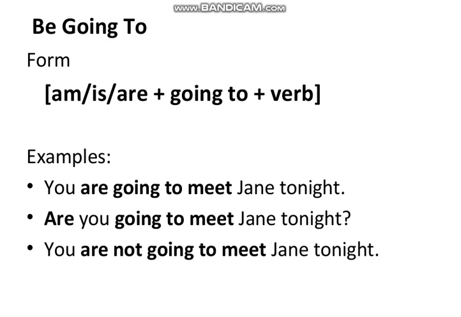So if we say "You will not meet Jane tonight," the sentence would still refer to some future time. Tonight is yet to come, so we are discussing it now, and it is future for us. So here they are saying that "be going to" is functioning the same as the helping verb "will" in these sentences. Like "You are going to meet Jane tonight" shows that in the future, which is yet to come, tonight you are going to meet or you will meet Jane.